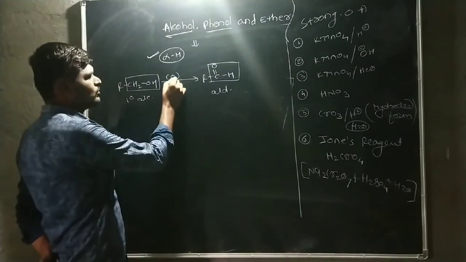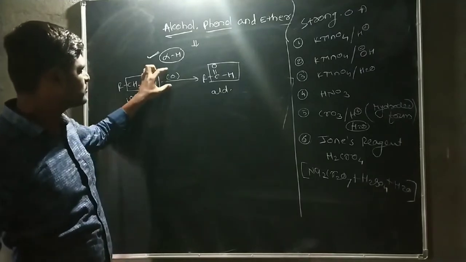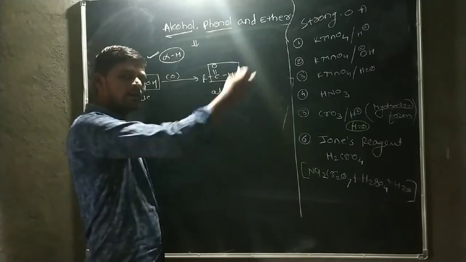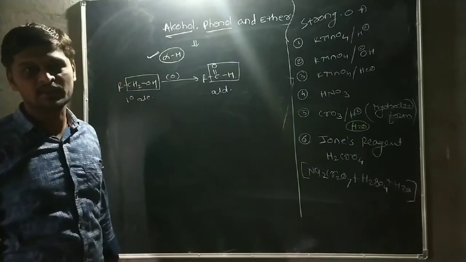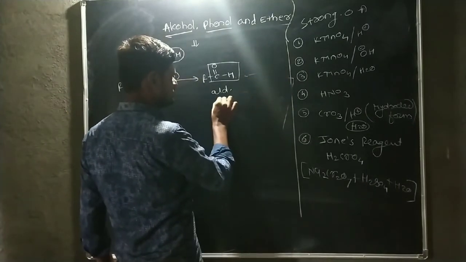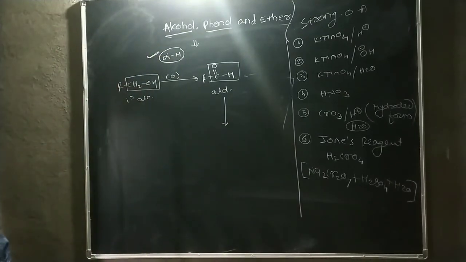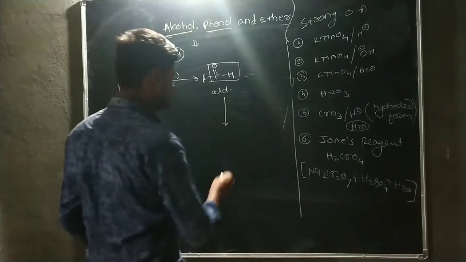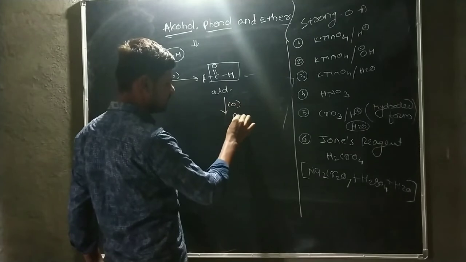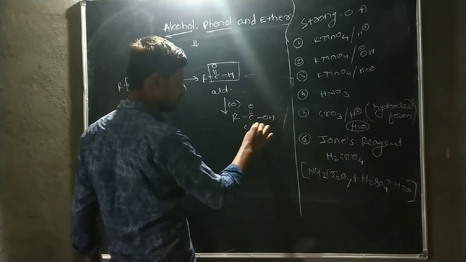Okay, then if this oxidation reaction is carried out by using a strongest oxidizing agent, this aldehyde gets again converted into carboxylic acid. This reaction is written here. Then it again gets converted into carboxylic acid, the oxidation reaction is also here. There is an RC double bond O, and there is a carboxylic acid.